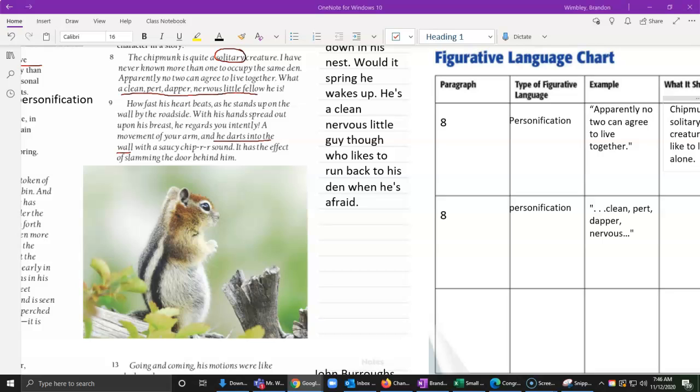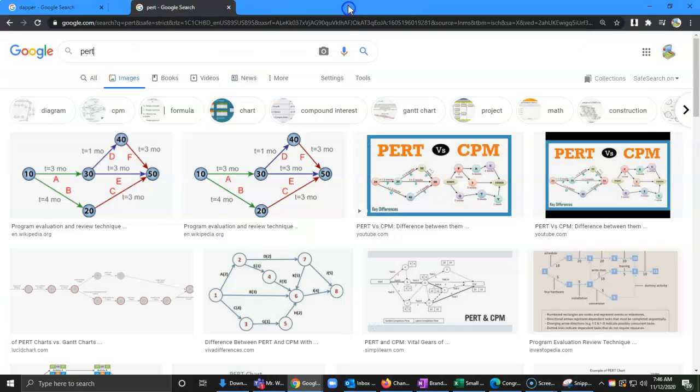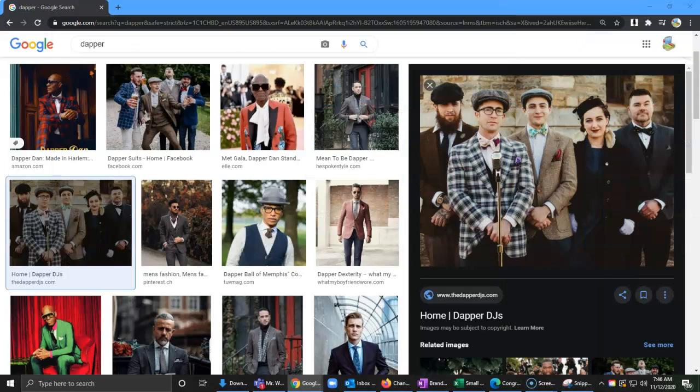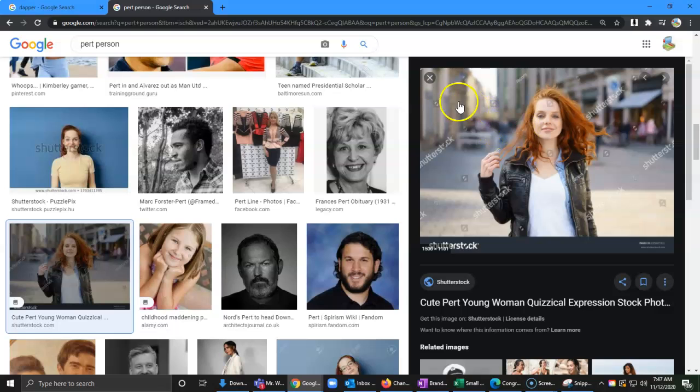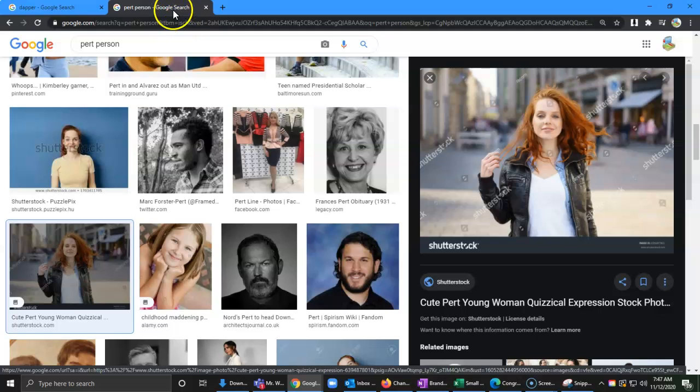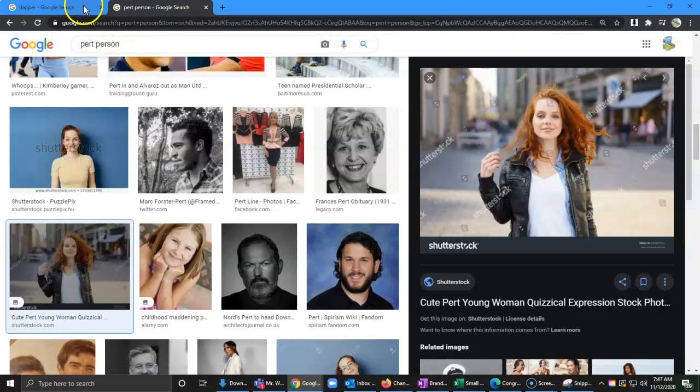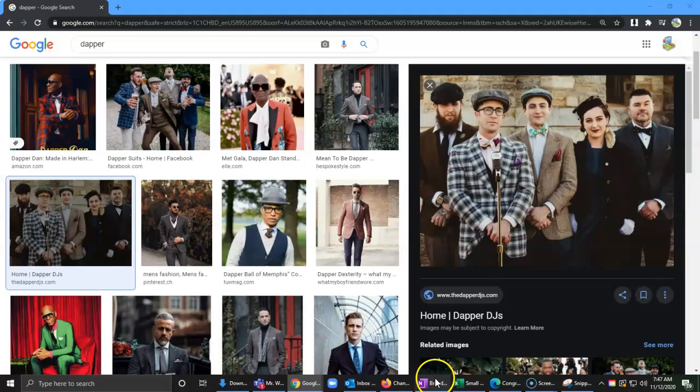Now, if you look it up on Google Images, it's going to bring you to computer coding like this. So what might we want to do? We might want to put in pert and person, since that's what that definition was that we talked about. And so it's dressed up as lively or nice. So here's an example of pert. So we'd say this person is pert. Now notice this one right here, her middle name is Pert. So we do have to be careful when we're looking at it, which is why we always want to make sure that we check that definition too.